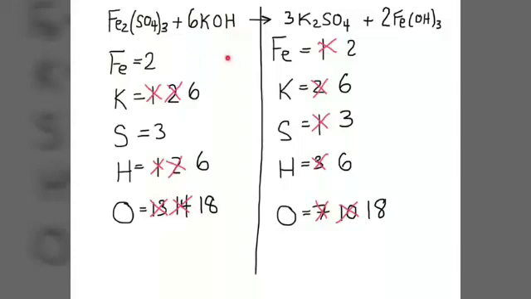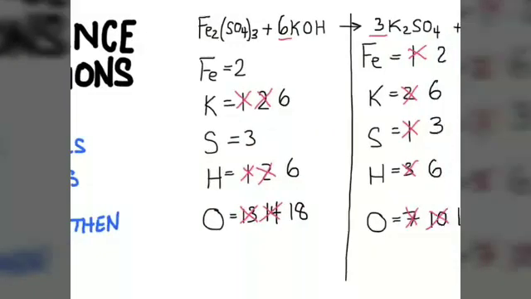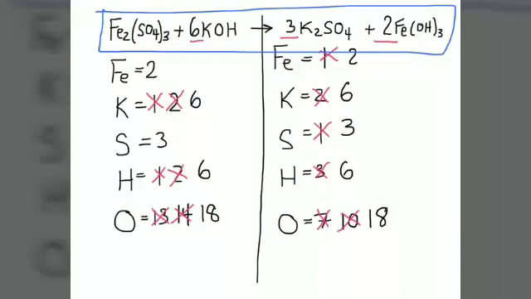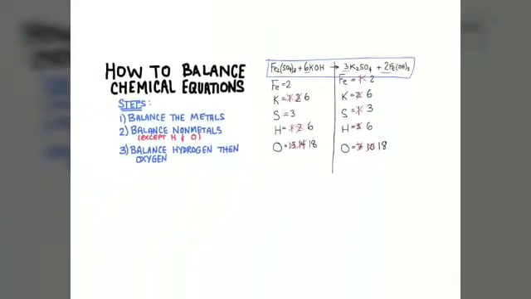And now let's go through and check. Irons match, potassium matches, sulfur matches, hydrogen matches, and oxygen matches. This is our completed balanced chemical equation. So I just had to add a 6 there, a 3 there, and a 2 there. If you follow these steps, the beauty of these 3 steps is that generally, just like what happened here, the hydrogen and oxygen just simply balance themselves. That happens a lot of times when you follow these steps. And so this is our completed balanced chemical equation. Thanks for watching. That's a simple, quick method of balancing chemical equations.